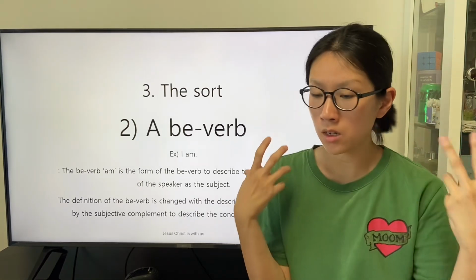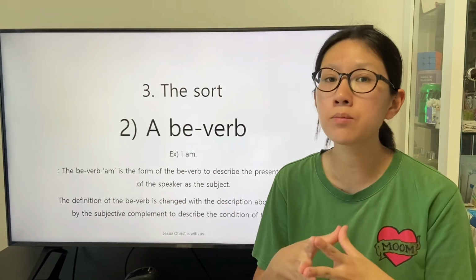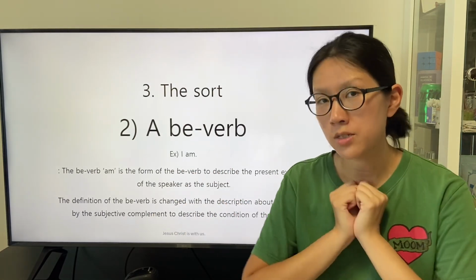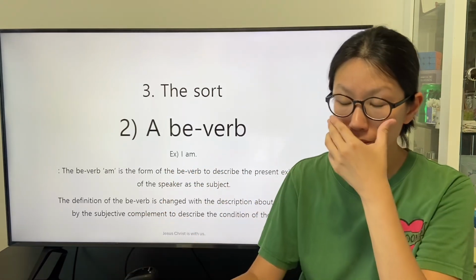We can think of the clause in the Bible from the statement of the one, I am who I am.